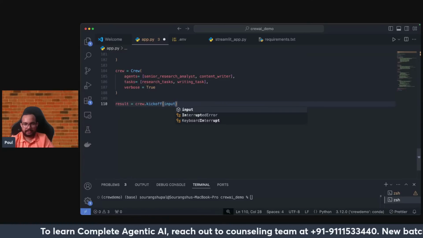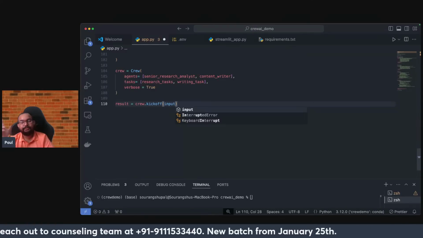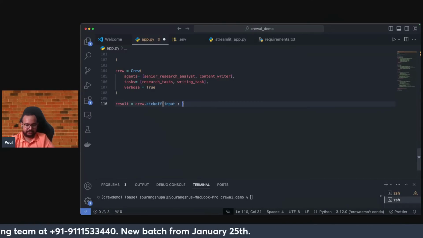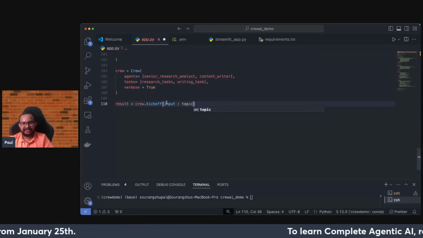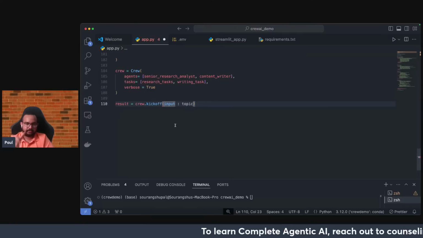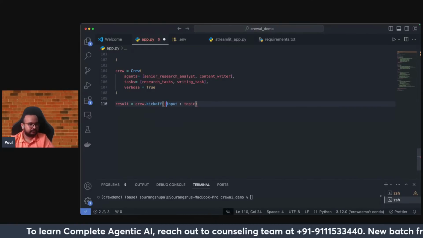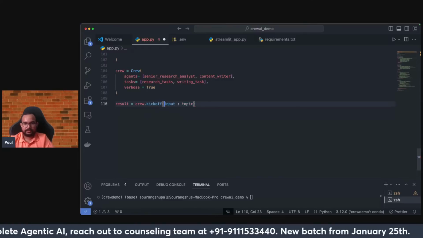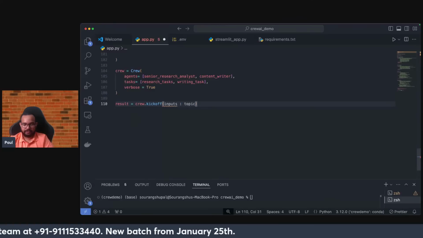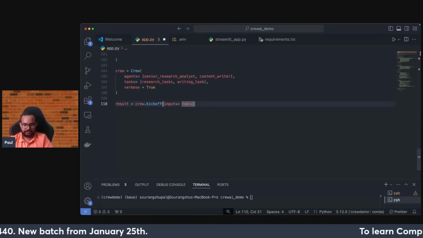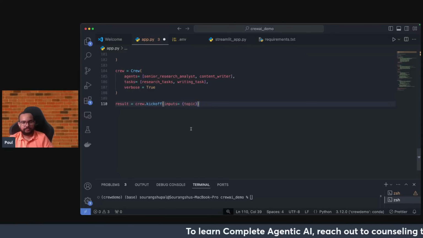Okay, so my input is, can anybody tell me what is the input, guys? The input is basically the topic, if you remember, that was the first thing that we had. And actually, I need to keep this within a dictionary format. So that's why it's coming input with respect to the topic. Yeah, I think now I'm good to go. Yes, so everything is ready.